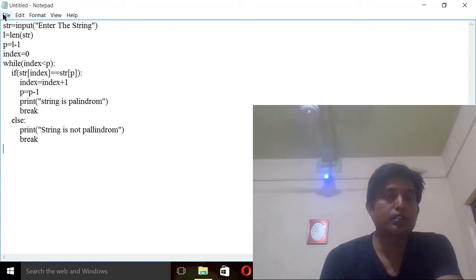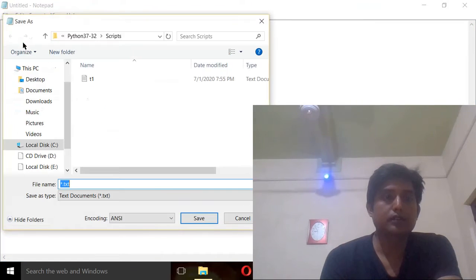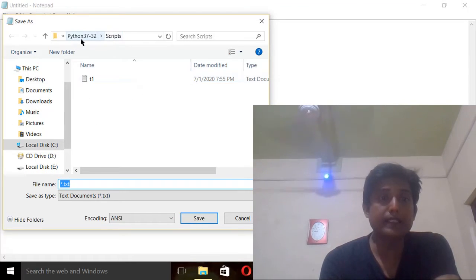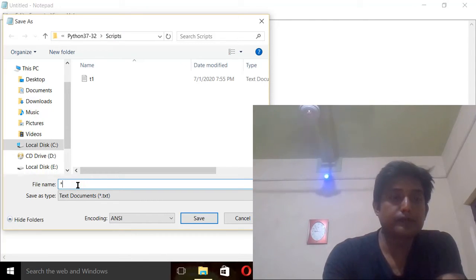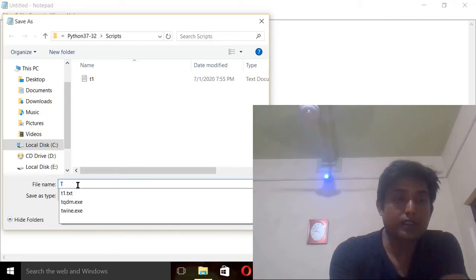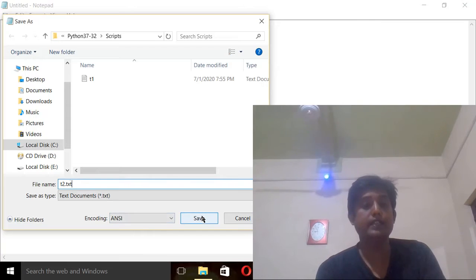Okay, so just save it. And when we have to save, this is a Python 3.7.3 script. Here we are going to save this file. I'm going to give the file name t2.txt, txt extension of the text file.